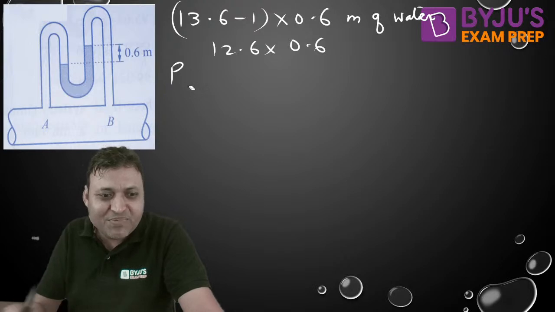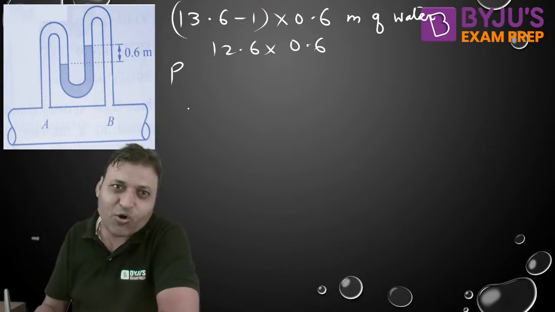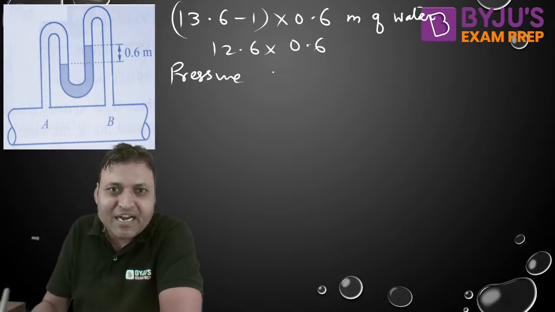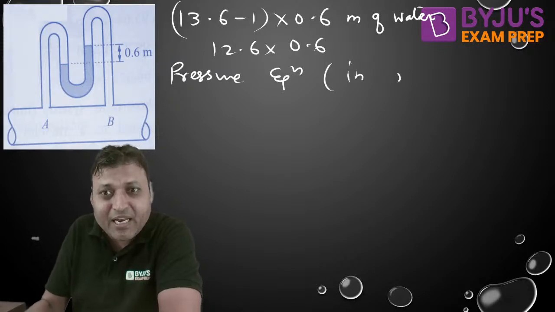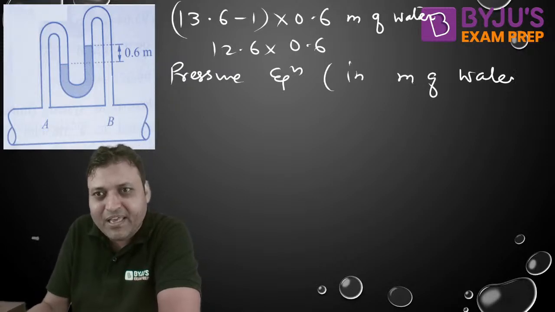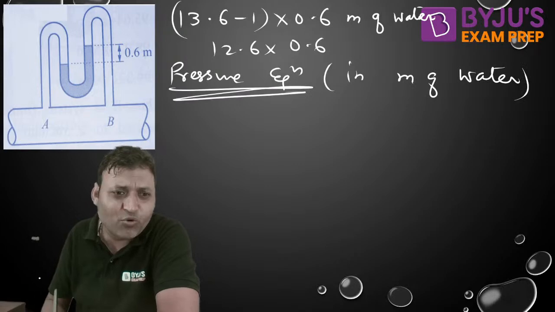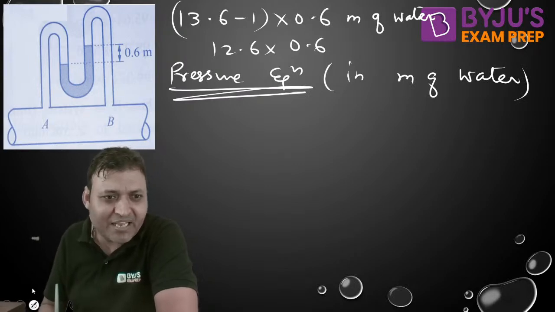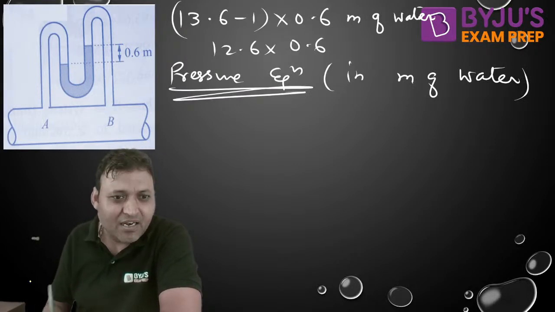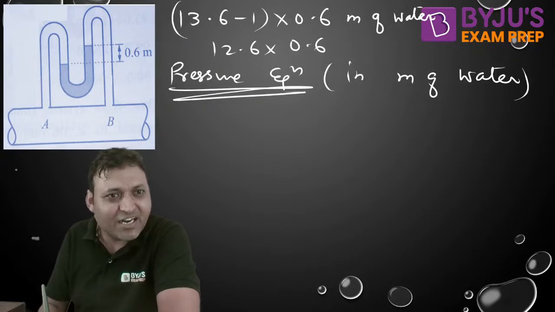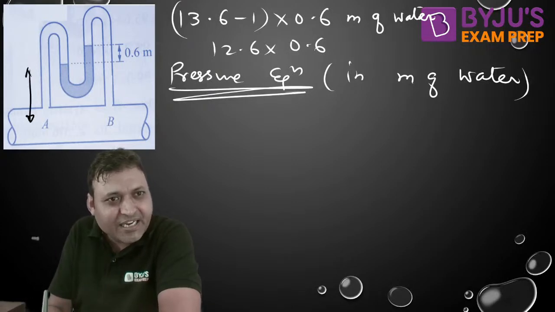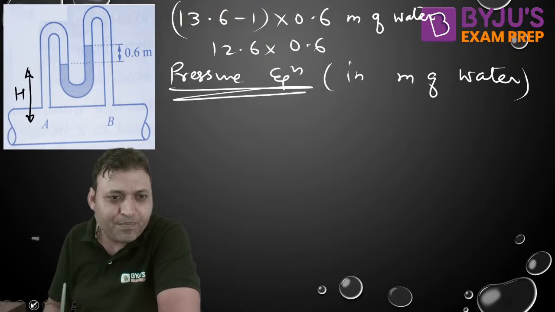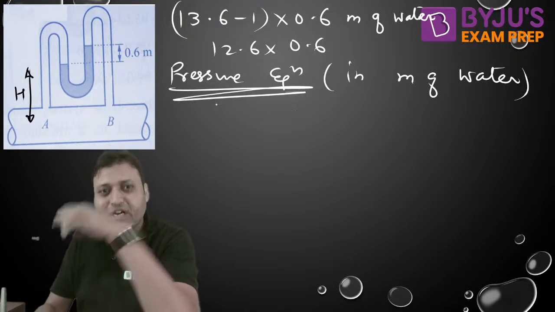First of all, observe the options given and accordingly write the pressure equation. Let us write the pressure equation in meter of water only. No need to convert. Don't calculate the pressure difference in Pascal and then convert.